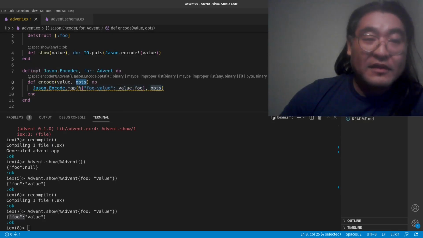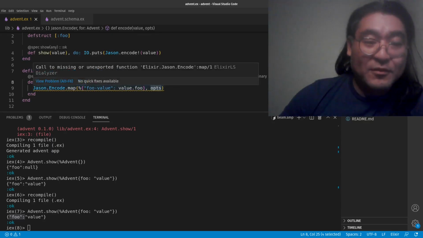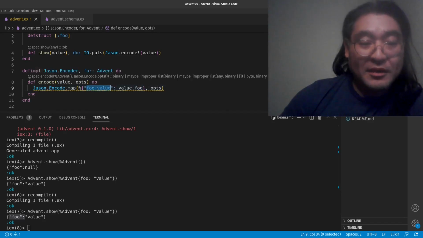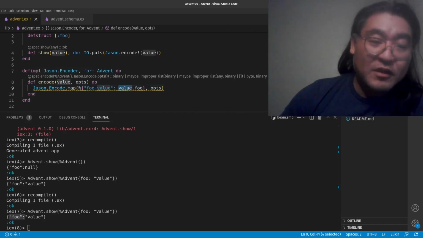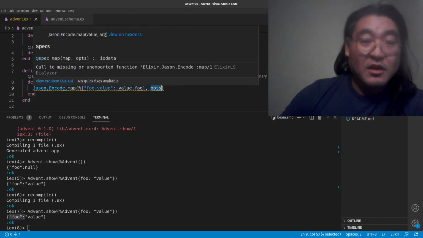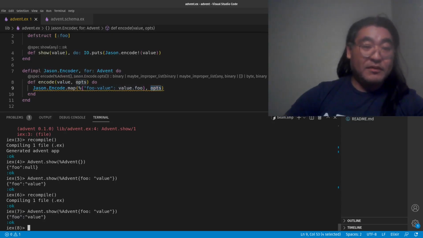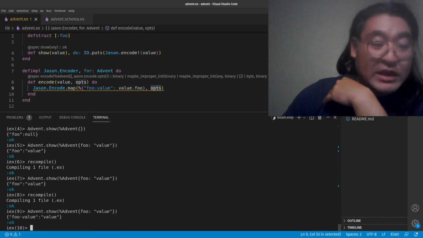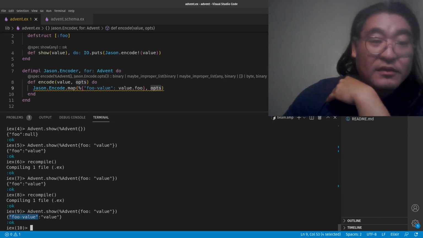Let's suppose that we had some sort of weird foo-value key that the foo needed to be converted into. We're just going to pull the foo value from our passed value, and then we're going to pass the options in directly. Okay, so let's see what happens if we try this. And now we get the re-encoded JSON with foo value as it was.